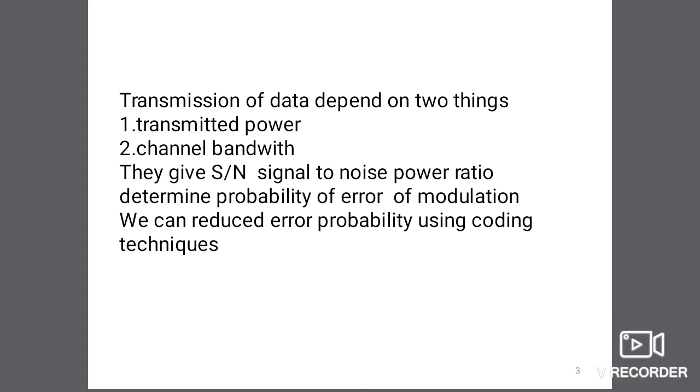Transmission of data depends on two things. First, transmitted power, meaning input power of the signal. Second, channel bandwidth. Channel bandwidth means transmitted frequency range. It is the frequency difference between higher cutoff and lower cutoff. They give the signal to noise ratio. It determines the probability of error, so we can reduce error probability using different coding techniques.